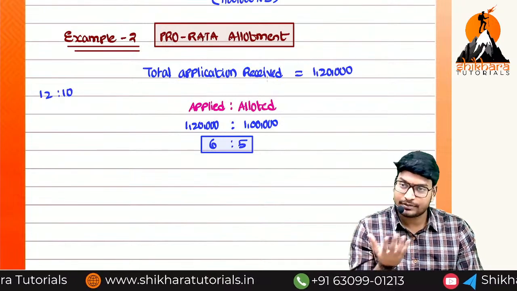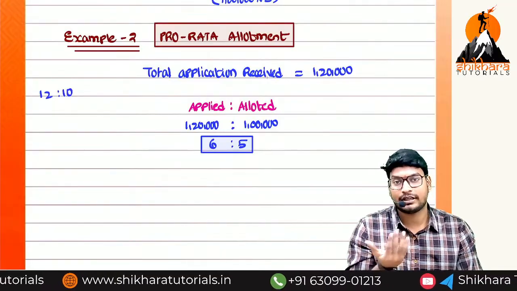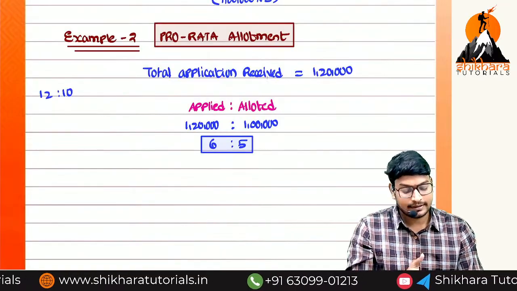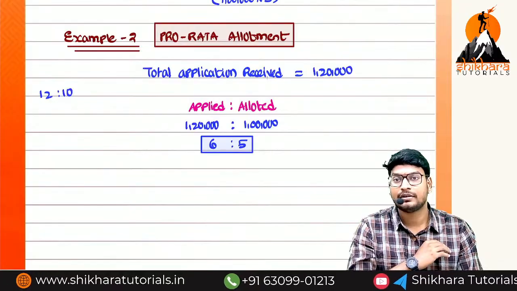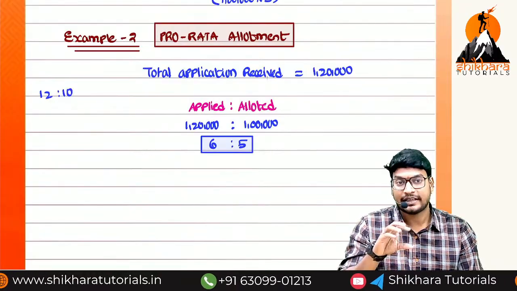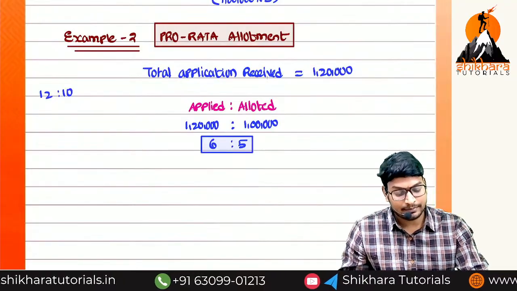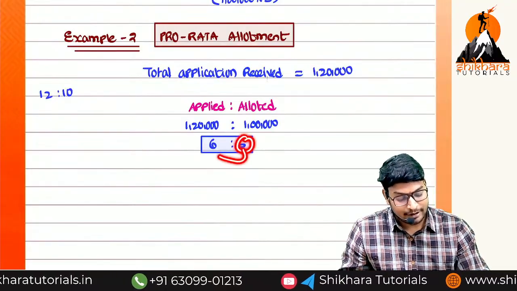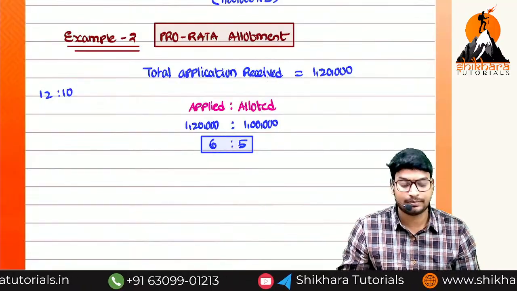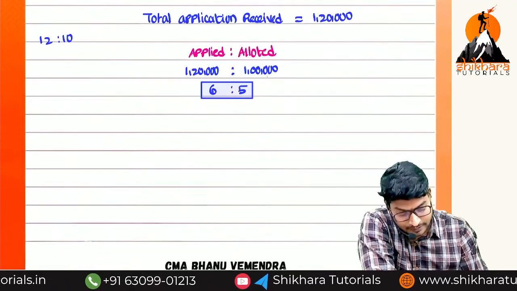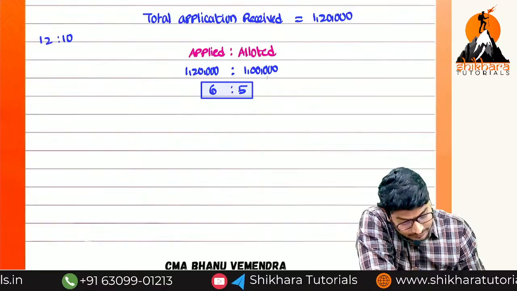How much can we give each person? 1, 1, 1, 1, like that. In the same way, 6 is to 5 means what, ma? I am having 5 bites only, but I have to give to how many people? 6 people. So you can write like this. What is the meaning of this one?